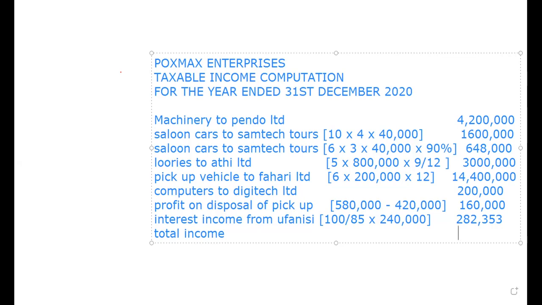4,200,000. You add there 1,600,000. You add it to 648,000. Add it to 3 million. Add it to 14,400,000. Add it to 200,000. Add it to 160,000. Then add it to 282,353. It is coming to 24 million. Let me write it, 24,490,353.